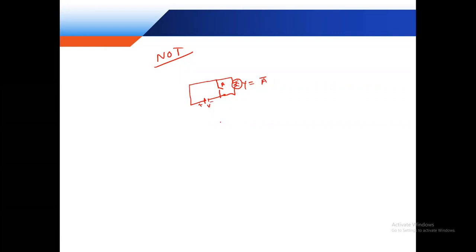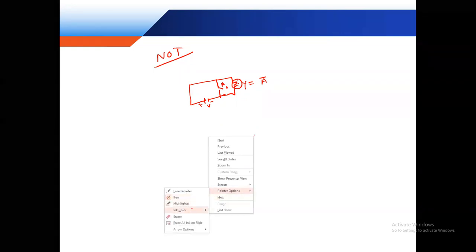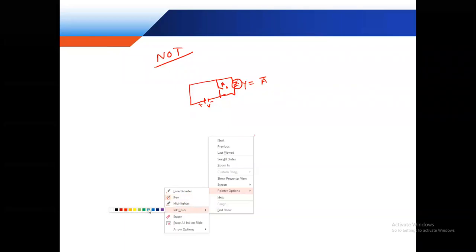Yes, sir. This circuit, suppose if your switch is not closed, A is 0, so our voltage must flow. This is the flow line. Just in color, just change.